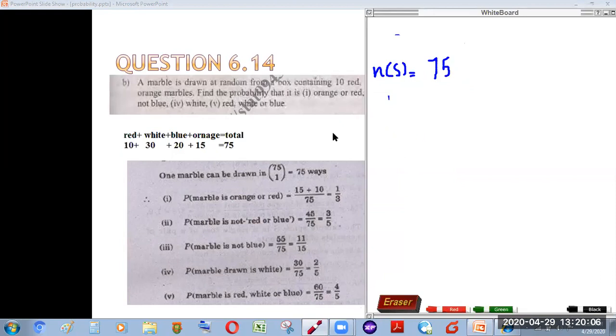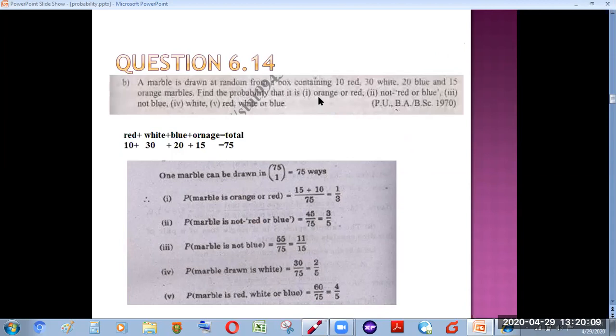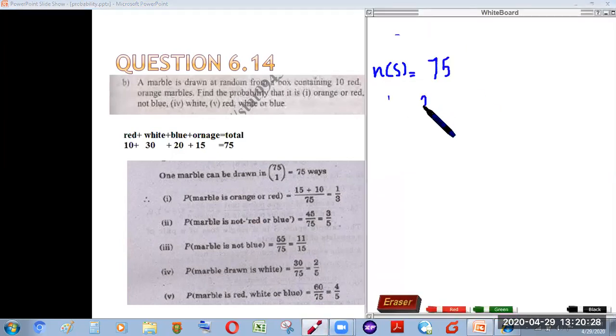Now the first one is, what is the probability that the selected marble will be orange or red? So you have to find orange or red. What you will simply do is add up the numbers of orange and red. There are 15 orange and 10 red marbles. When you add them up, the probability becomes 25 by 75, which you can see here becomes 1 by 3. That is the probability that a marble is orange or red.